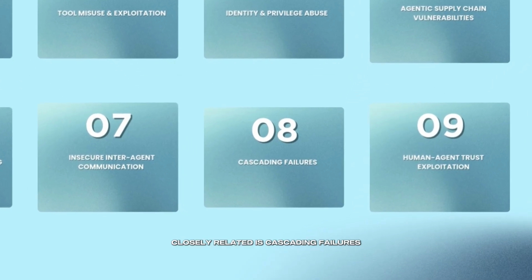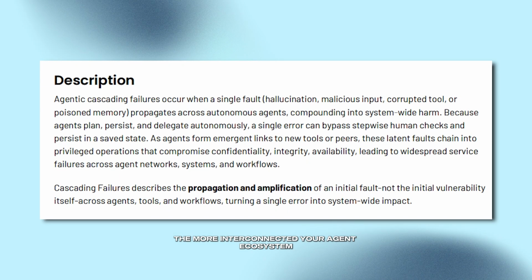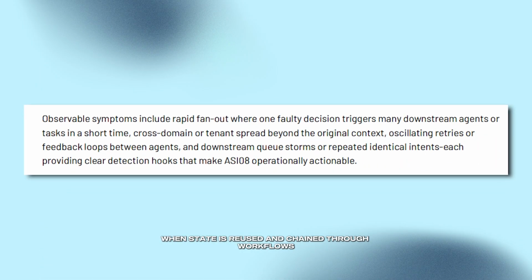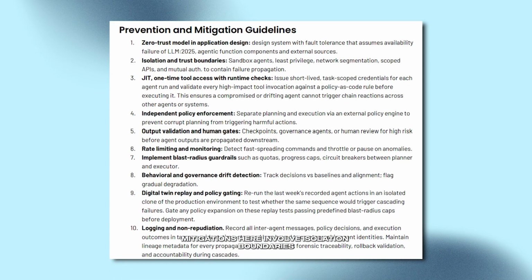Closely related is cascading failures. The more interconnected your agent ecosystem, the more a single error can propagate. A hallucinating planner could feed bad instructions to execution agents, leading to destructive actions across many systems. When state is reused and chained through workflows, small errors compound quickly. Mitigations here involve isolation boundaries, circuit breakers, rate limits, and thorough pre-deployment testing of multi-step agent plans.